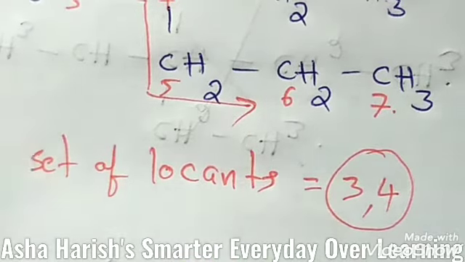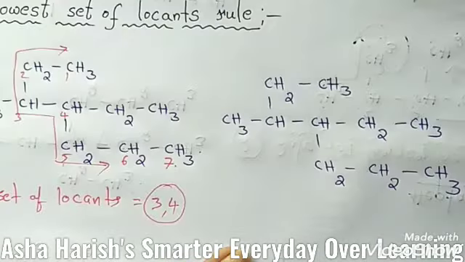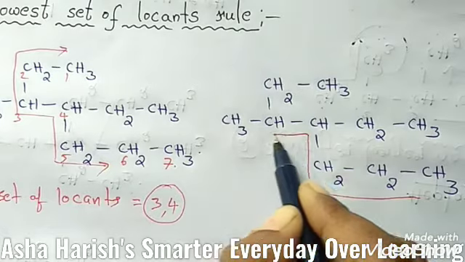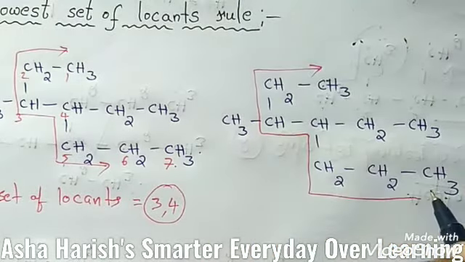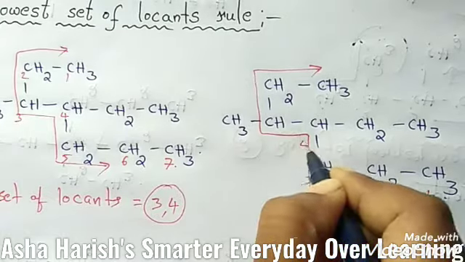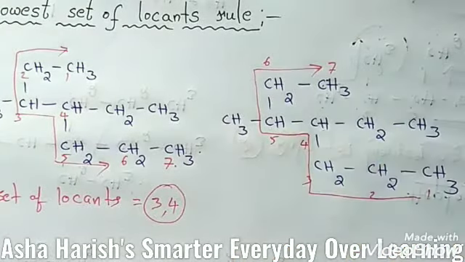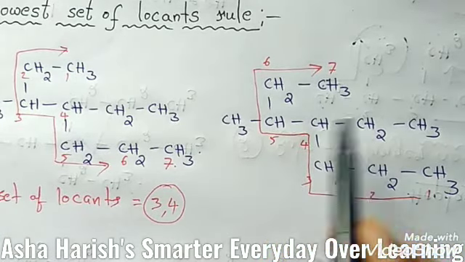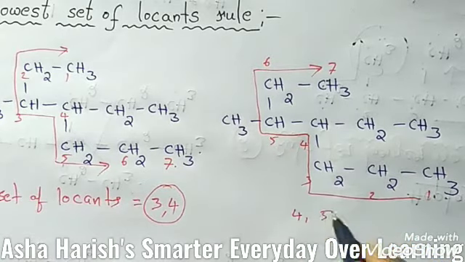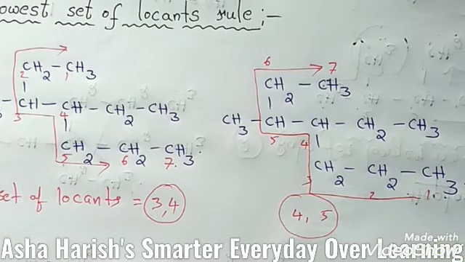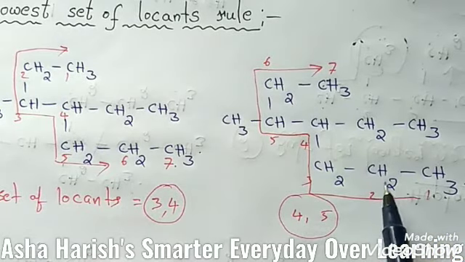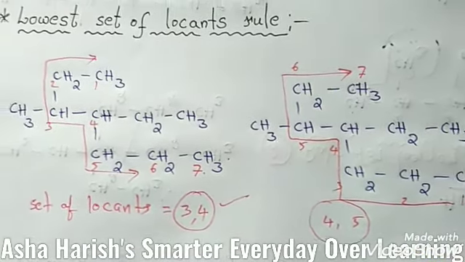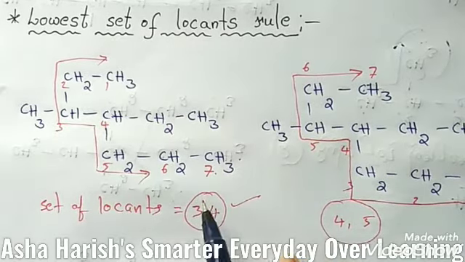Then if the same compound is numbered in a reverse way, from bottom to top, 2, 3, 4, 5, 6, 7, you again get 7 carbons. But here, if you observe the set of locants, the functional groups, nothing but substituents, are located at the fourth carbon and fifth carbon. So you should give the lowest numbers, at the third carbon and fourth carbon. So this is the correct way. Like this only you should give numbering to this carbon chain.